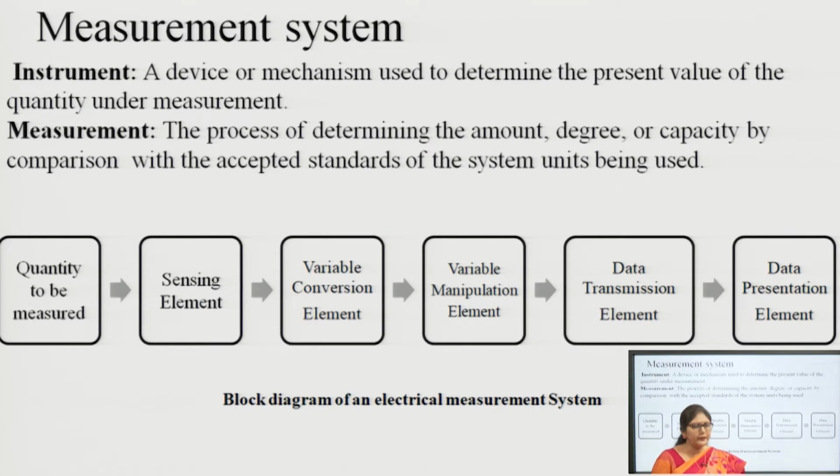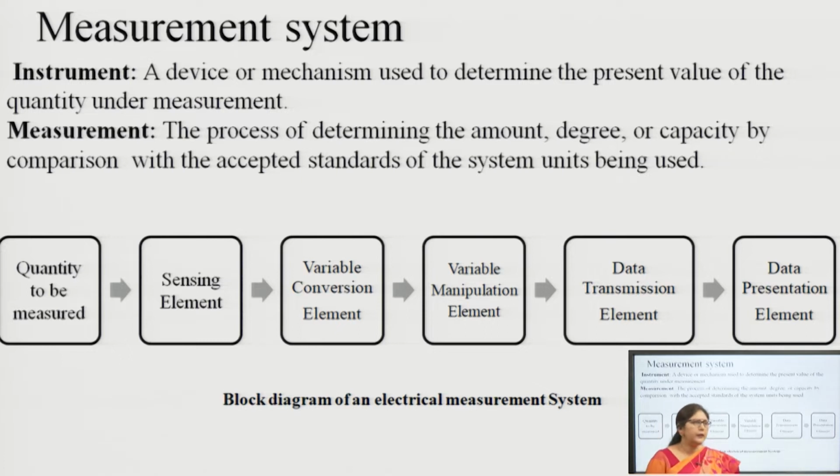Then I will discuss what is the measurement system. We will understand this measurement system by one example. Suppose we want to measure the temperature of any oven or the boiler of any industry, and the person who is measuring the temperature is not at the boiler place. He is either at a remote place or located at some central place of that industry.